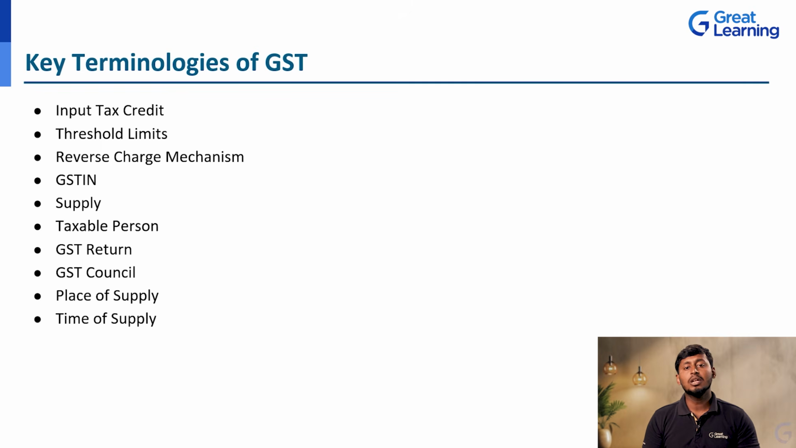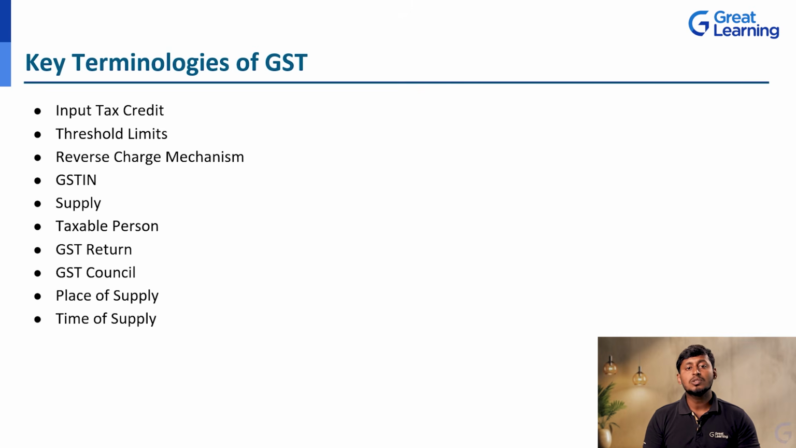Next, the threshold limits. The threshold limit is nothing but the barrier or the limitation, correct? For example, in the income tax slab rates, 0 to 2,50,000 is nil, 2,50,000 to 5 lakh is 5%, 5 lakh to 7,50,000 is 10%. Like that, the tax slab rate is divided, correct? So 0 to 2,50,000 or 2,50,000 to 5 lakhs, that we call a threshold limit. In GST also, we have a threshold limit.